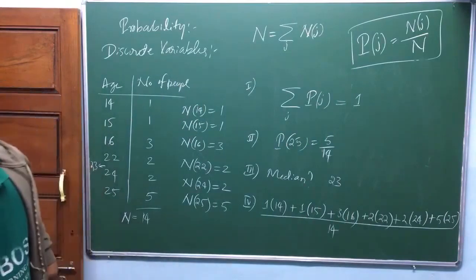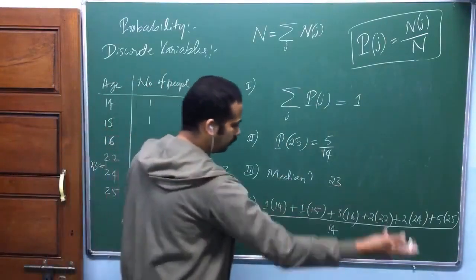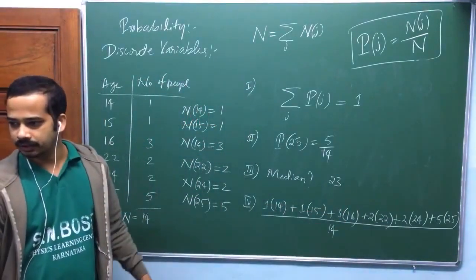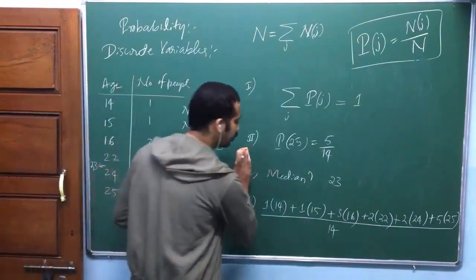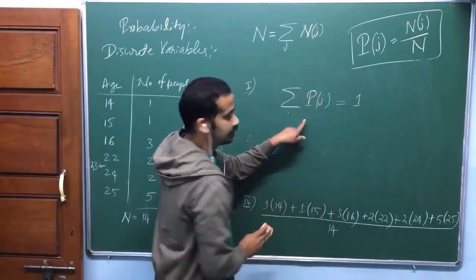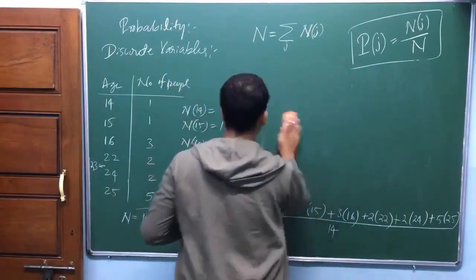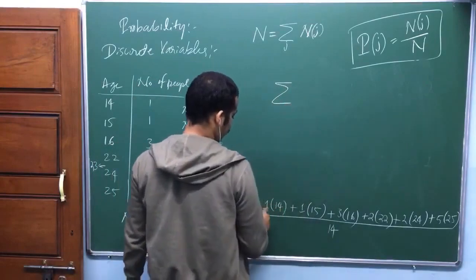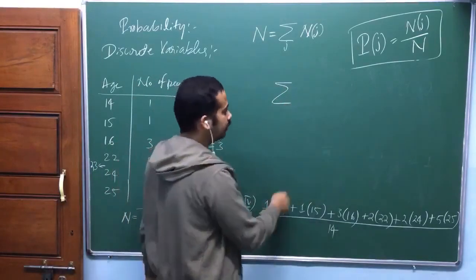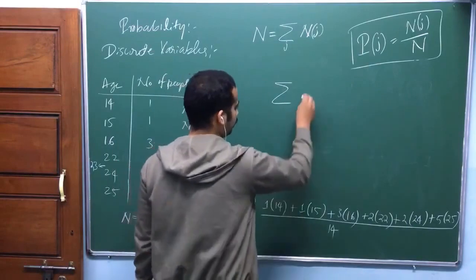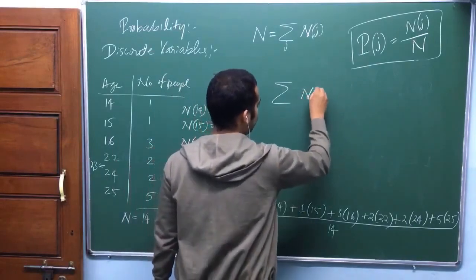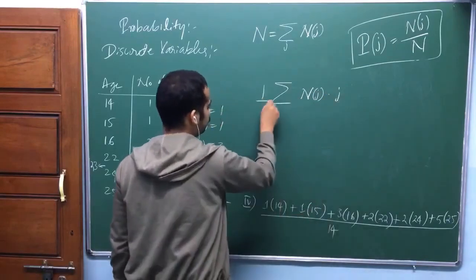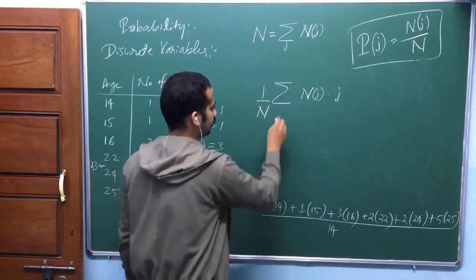That is the average of age. I don't know the value, you can just count this one, but this is how you do it. Now look here, I'll quickly convert this into the most general formula. I'll write it as the summation over j, where j is age j, of j multiplied by N of j, the number of people with age j, divided by the total number of people, also summed over j. Am I right?